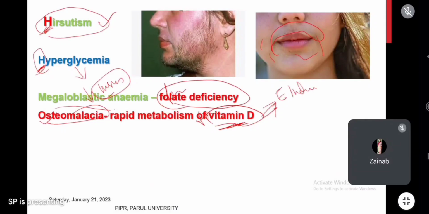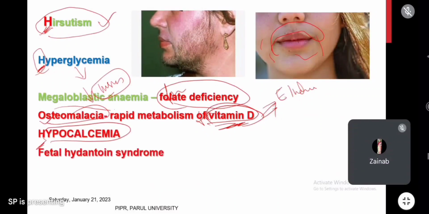It will cause hypocalcemia. See, if vitamin D is reduced, what will happen? Vitamin D's action is mainly absorption of calcium in the GI tract. It will cause hypocalcemia, another H. It will cause fetal phenytoin syndrome, another H. You know what is fetal phenytoin syndrome? If phenytoin is taken in pregnancy, it will cause fetal phenytoin syndrome.